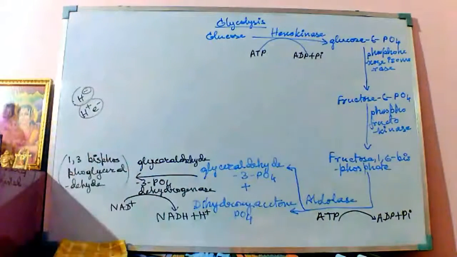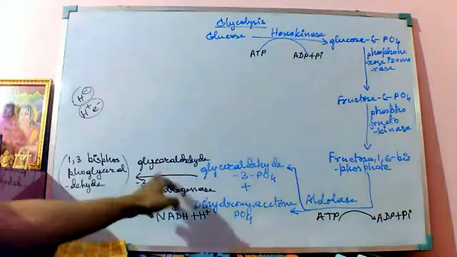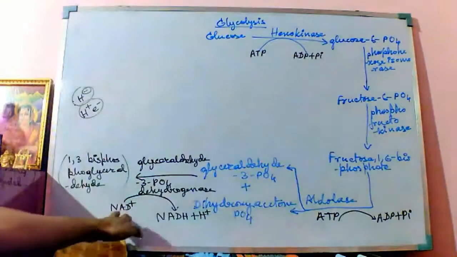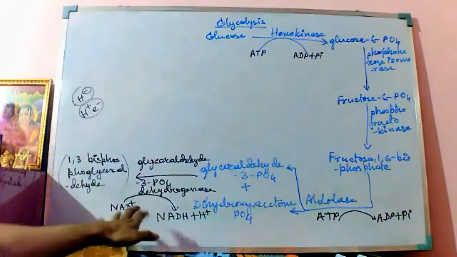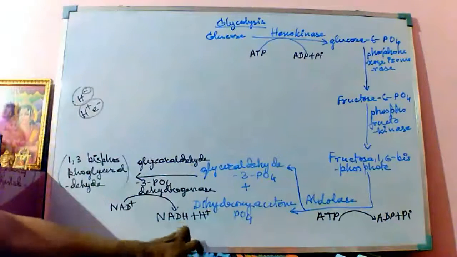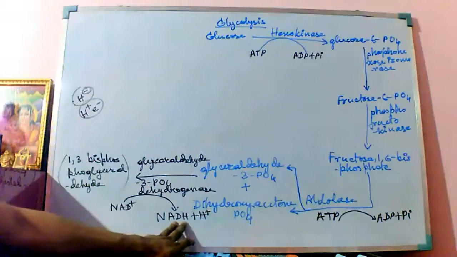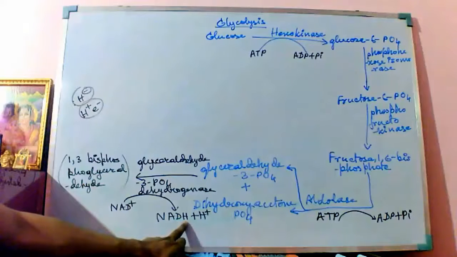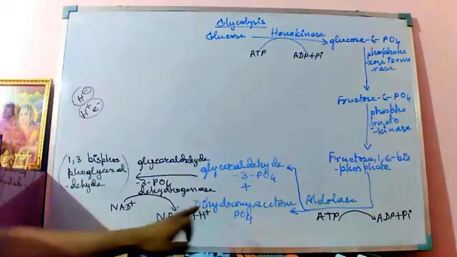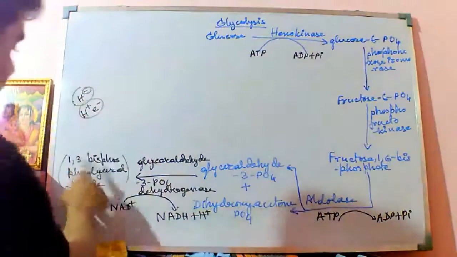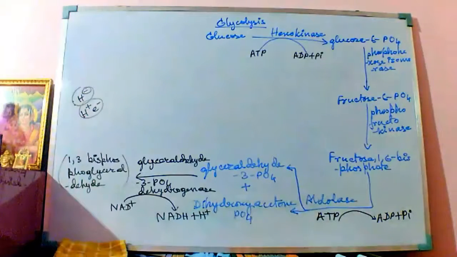The hydrogen atoms are removed by the glyceraldehyde 3-phosphate dehydrogenase, and along with the hydrogen atoms the electrons come along, and both the proton and the electron are accepted by NAD plus. So NAD plus is getting converted to NADH, accepting the electron. This is the electron. Like in the last class on the electron transport chain, I explained: this part is the electron and this H is the proton, right? So this is happening and the compound is getting converted to 1,3-bisphosphoglyceraldehyde.